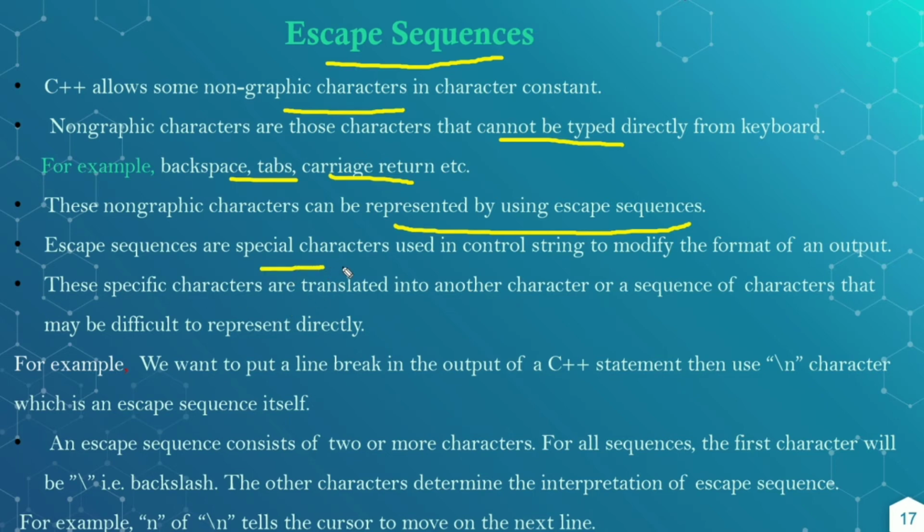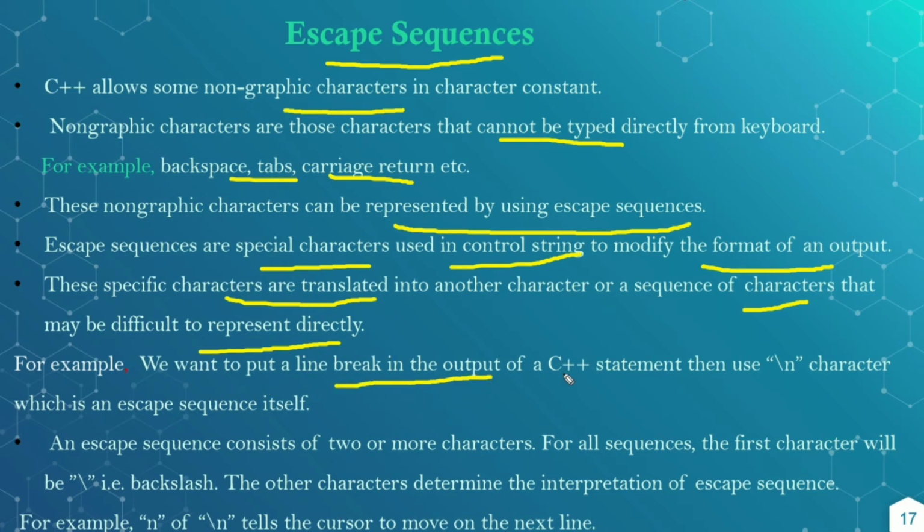Escape sequences are special characters used in a control string to modify the format of an output. These specific characters are translated into another character or sequence of characters that may be difficult to represent directly. For example, if we want to put a line break in the output of a C++ statement, then we use the \n character, which is one of the escape sequences.